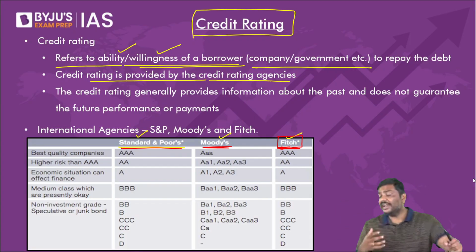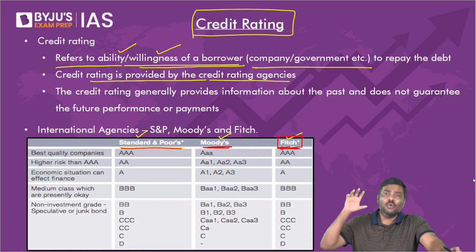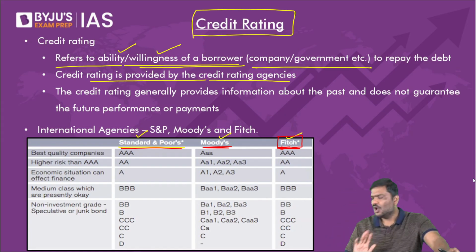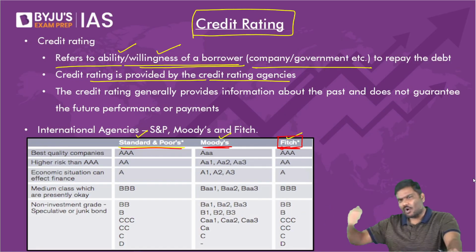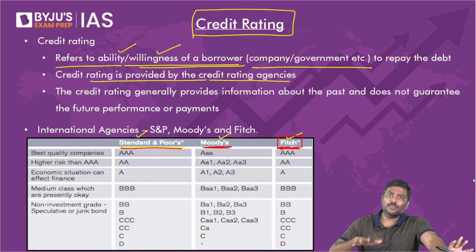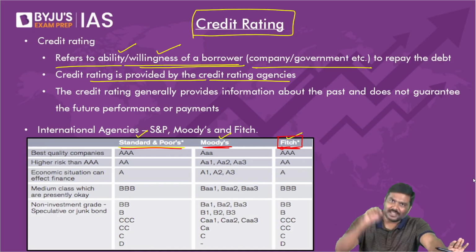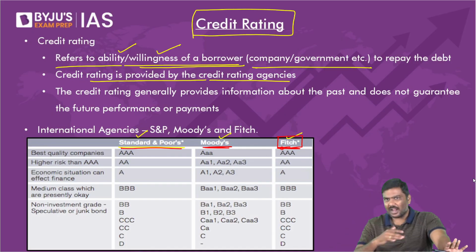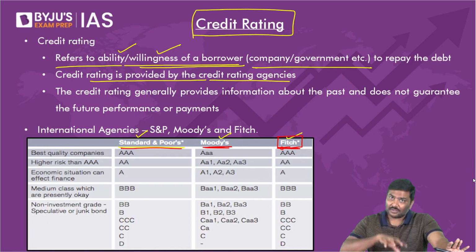Now, why are these three rating agencies very important? Most of the rating work in the global market is handled by these three. All of them are American companies. More than 90% of the global credit rating is controlled by these three agencies. Done? Now, next point, last point. After this, we'll stop. Read the article today after this.